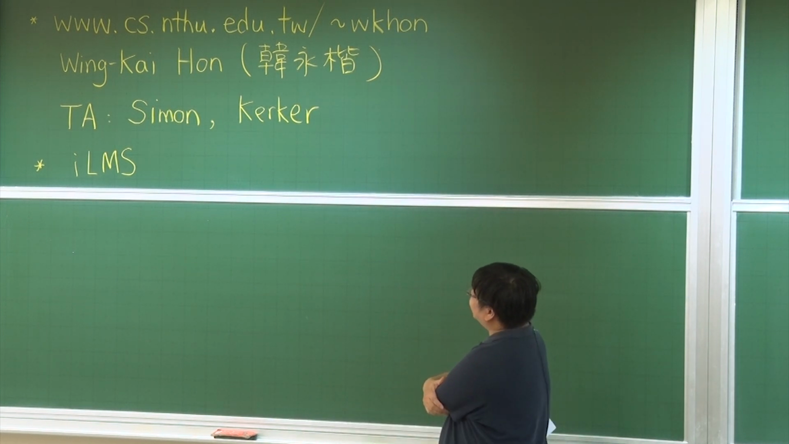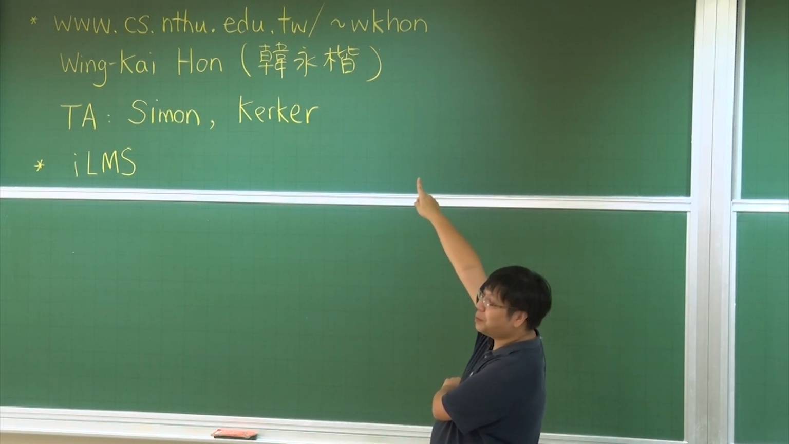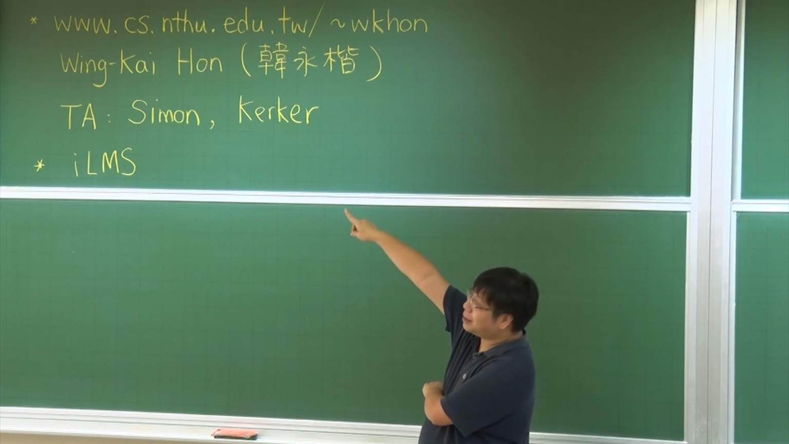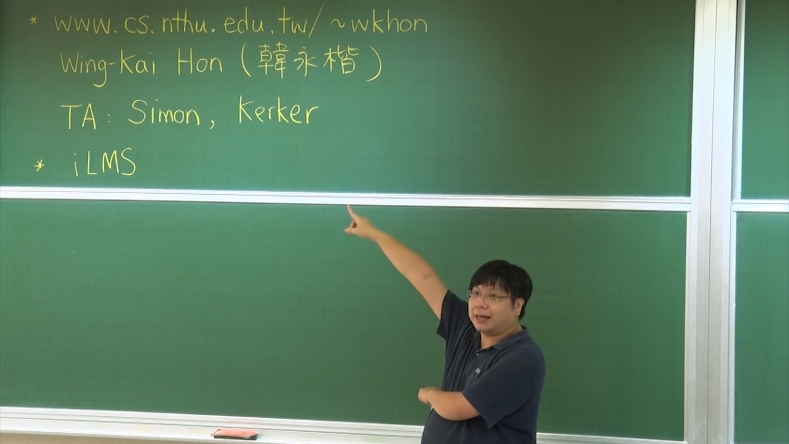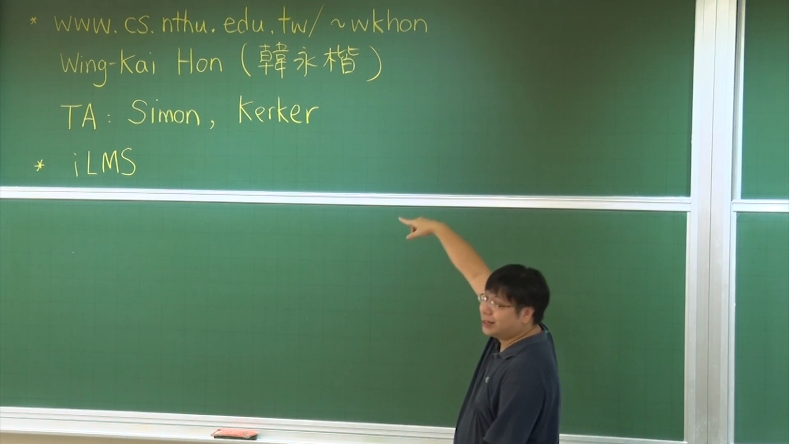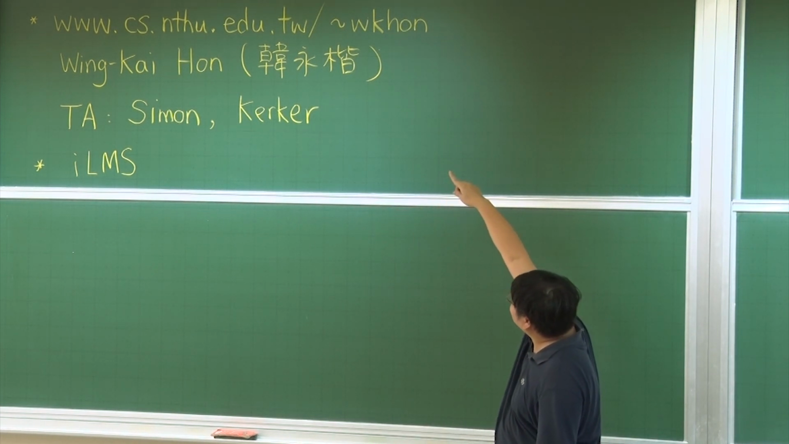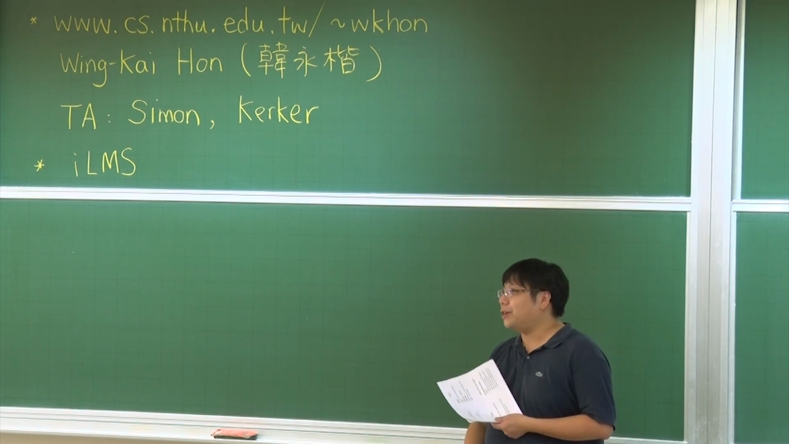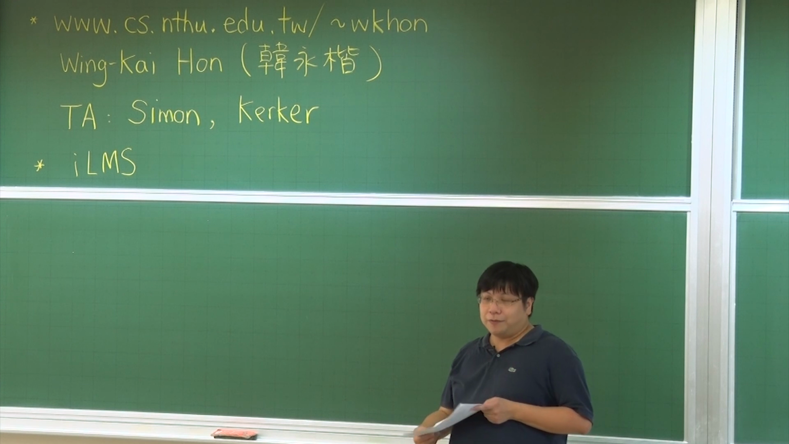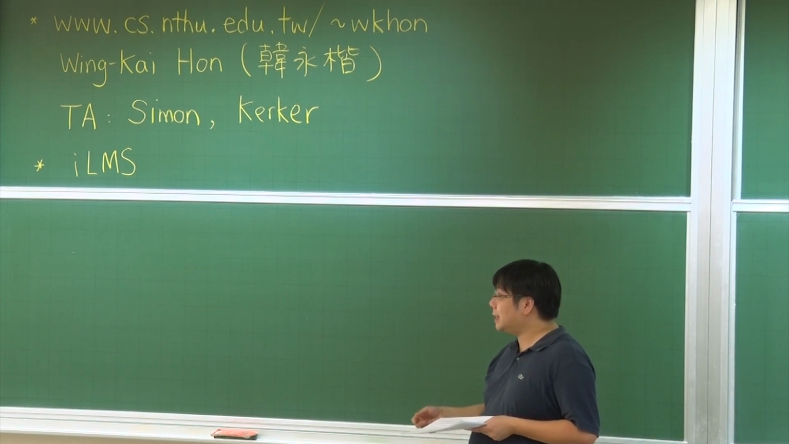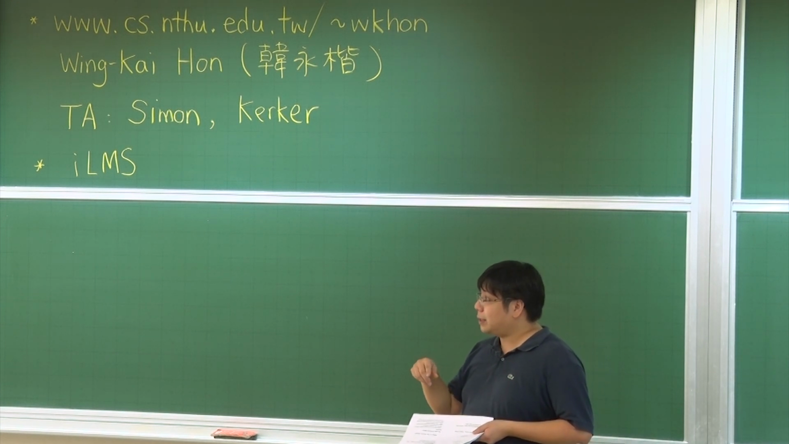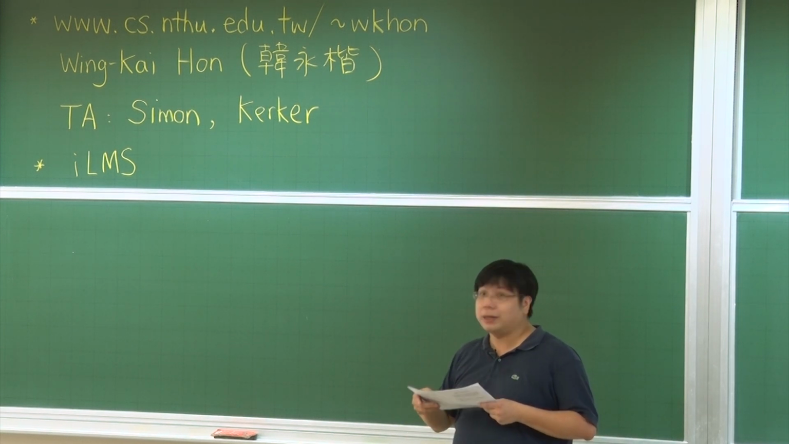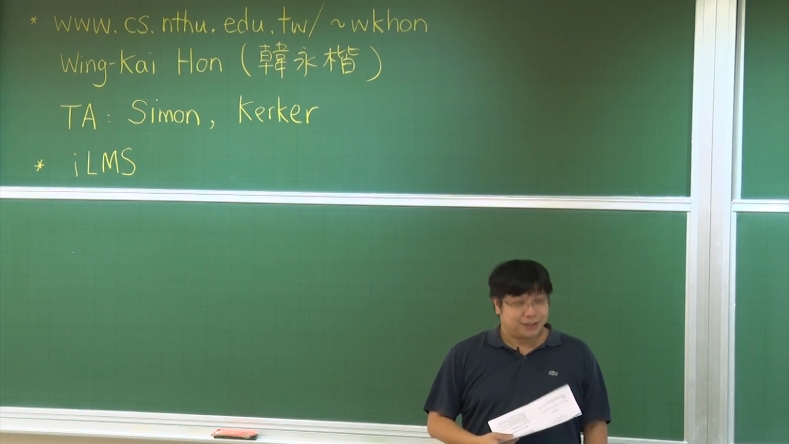If you want to access my own web page, it is easy. You go to the department web page, www.cs.nthu.edu, and then you press the slash, and then there's a tilde, WKHON. This is my web page, and this is also my email account. So if you want to write me email, it is easy. My email address is wkhon@cs.nthu.edu.tw. Is that okay? Good.